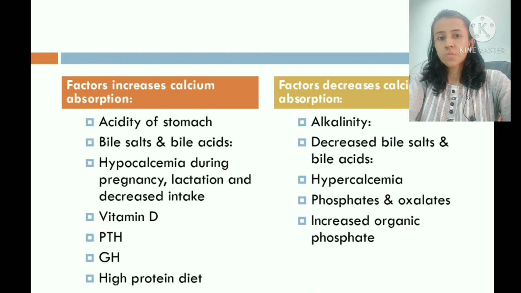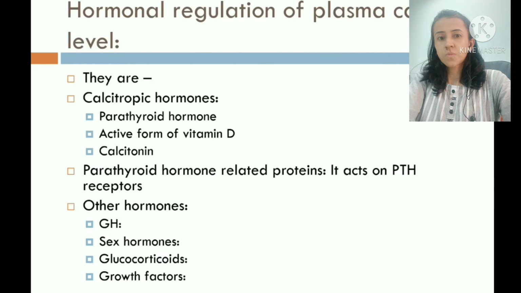Factors that decrease calcium absorption are alkalinity, decrease in the bile salts and bile acid because there is presence of unabsorbed fatty acids which forms insoluble calcium soap that is not absorbed. Hypercalcemia decreases calcium absorption. Phosphate and oxalates form insoluble salts, and increase in the organic phosphates also decrease calcium absorption.